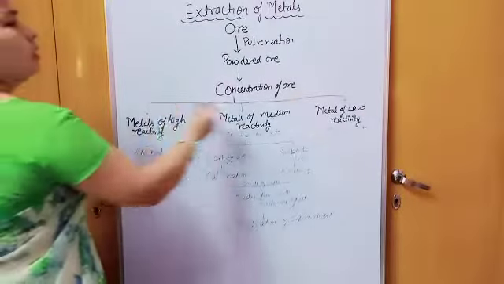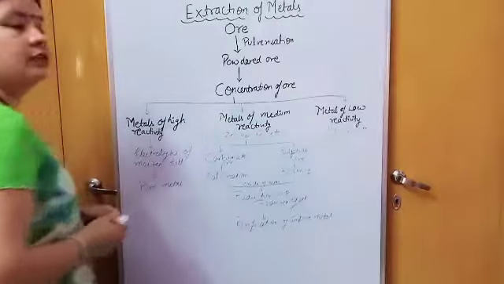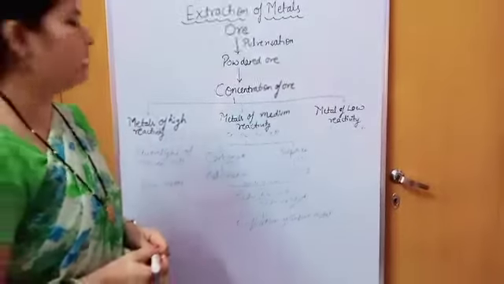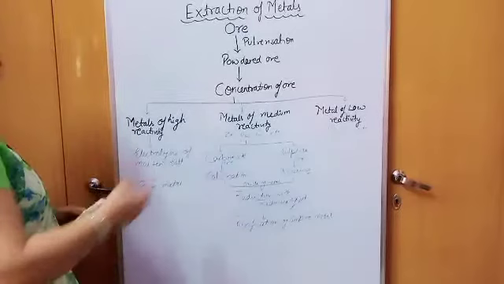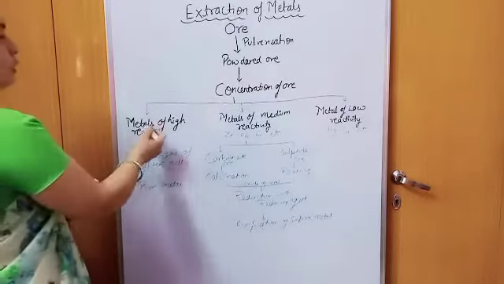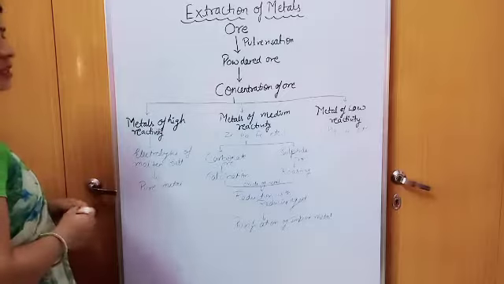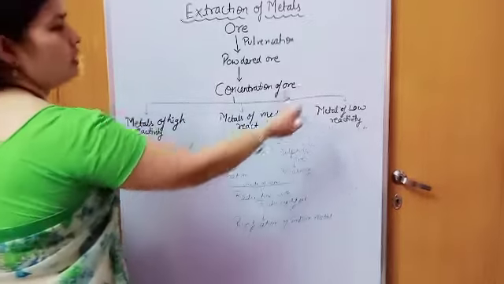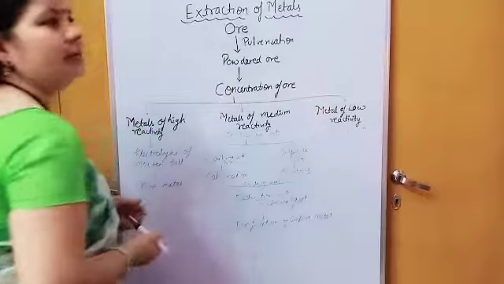So simple, okay, first of all on the basis of reactivity, we have already done the reactivity series. On the basis of reactivity, they are concentrated. First, metals of high reactivity, metals of low reactivity, and metals of medium reactivity.